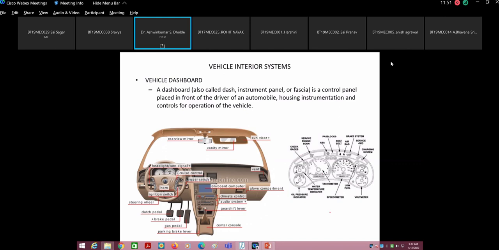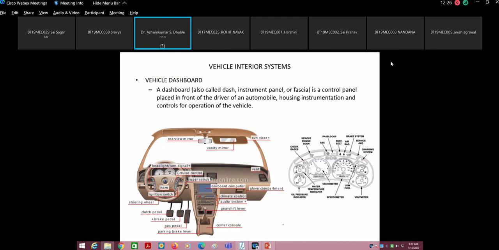You have the speedometer, then trip A, trip B, then the lubricating oil temperature, then the temperature of the engine cooling water, and other things, which are basically shown on the dashboard. Now please understand one of the most important things: how do you come to know if there is a problem, let us say if overheating is taking place in the vehicle or not? How will you be identifying this?